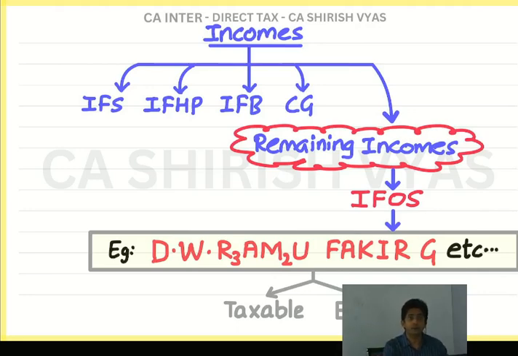Assume I have got 6 small children, all minor, all below 18. So for each child, 1,500 exempt. That much exemption will be given. Again, you should have a doubt. Why 1,500 exemption? What is the logic of this? I told you this is such that I cannot explain the logic now.